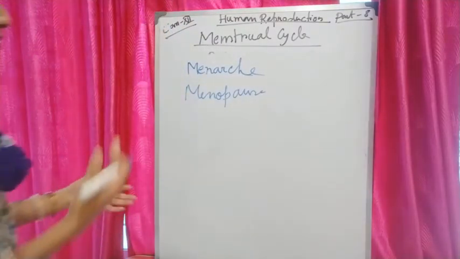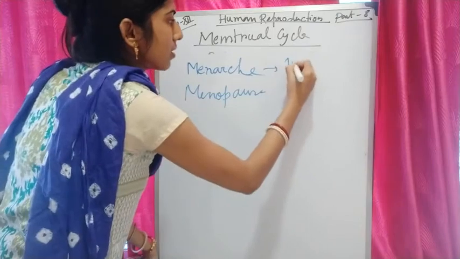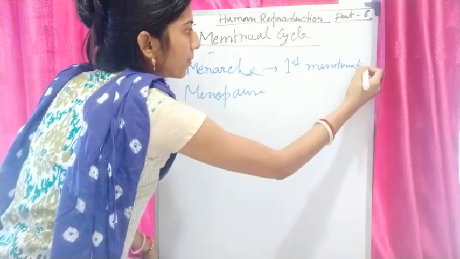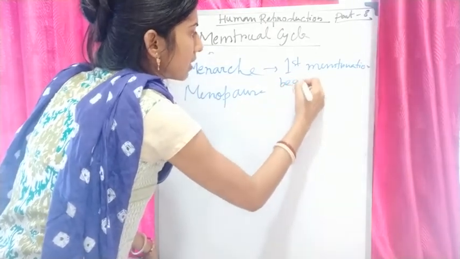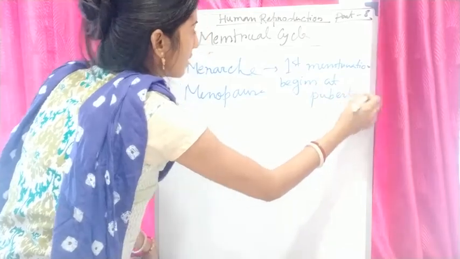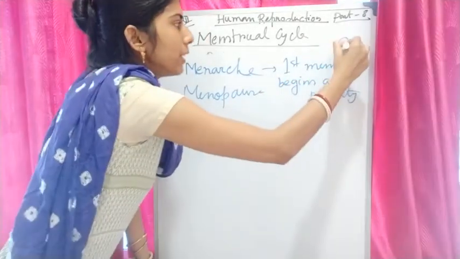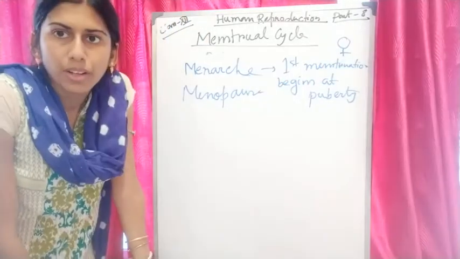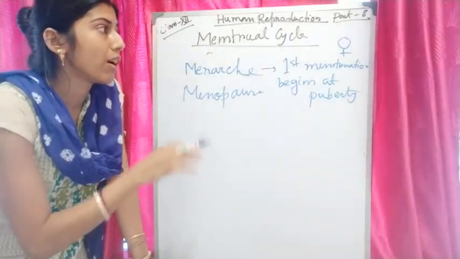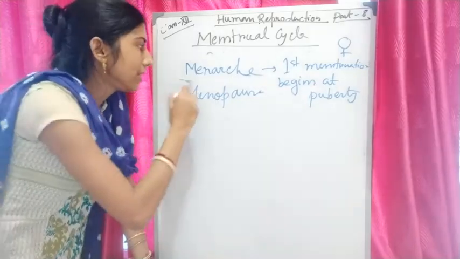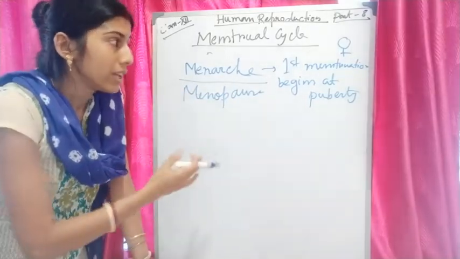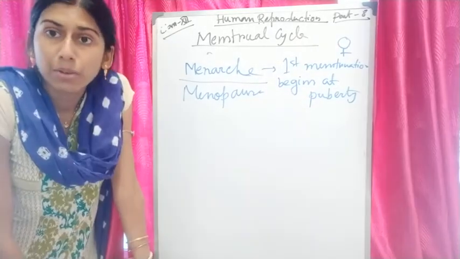First menstruation begins at puberty, and it is found mainly in case of females. You have to remember that menstrual cycle can be found in case of female. Menarche is the first menstruation in case of female, when it occurs at the time of puberty.